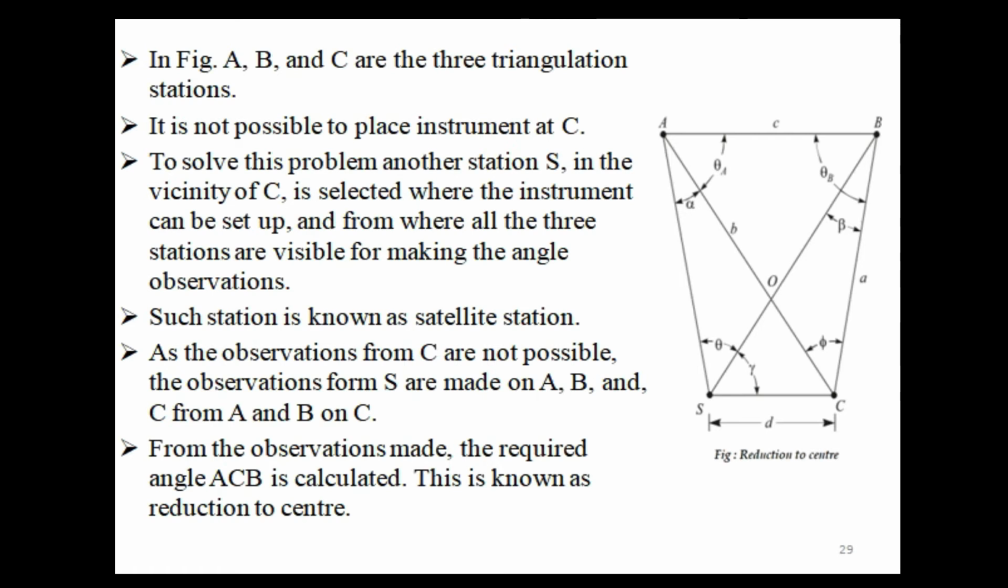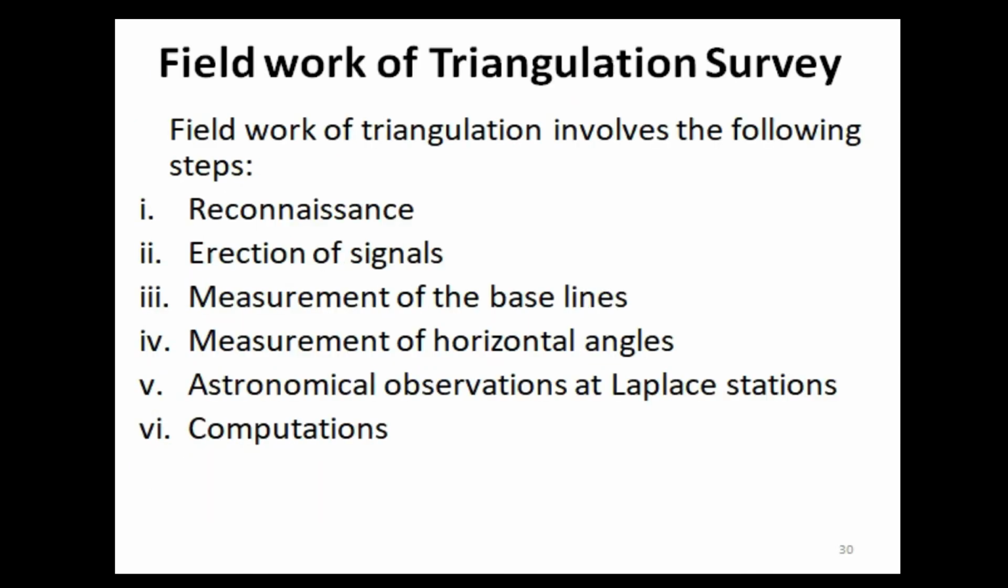As the observations from C are not possible, the observations from S are made on A, B and C, and from A and B on C. From the observations made, the required angle ACB is calculated. This is known as reduction to center.